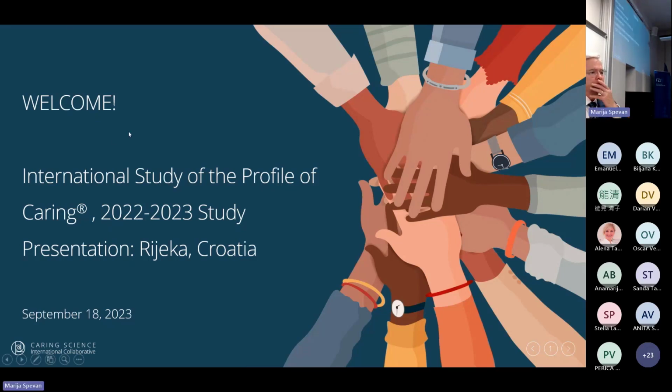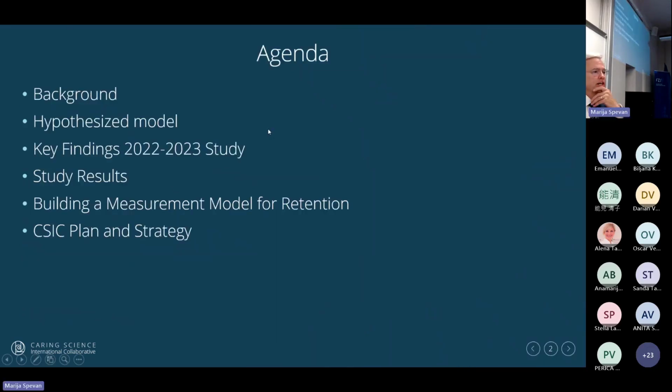So the agenda for my presentation, and I should say that our content is pretty presentation heavy. And then tomorrow we'll be doing a lot of the discussion time. So we'll present a lot of the content and then we'll have the discussion tomorrow.